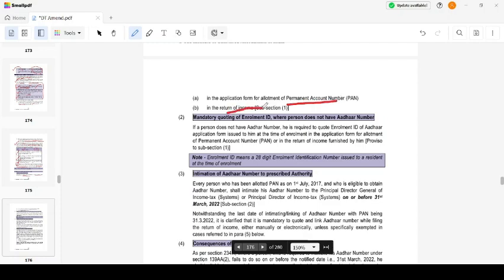Mandatory quoting of enrollment ID. If I don't have an Aadhaar number, then I have to quote the enrollment ID in the case of Aadhaar number. Enrollment ID means the 28-digit enrollment identification number issued to a resident at the time of enrollment.